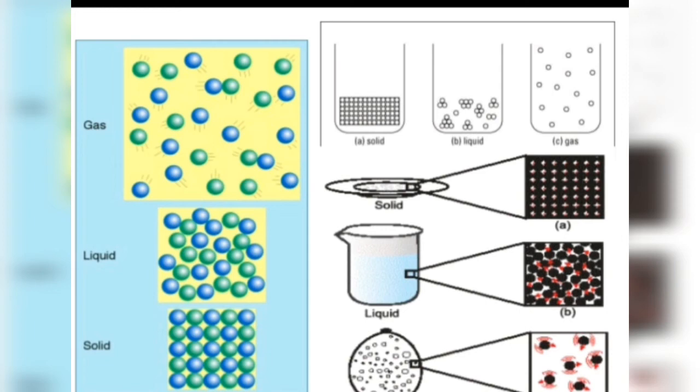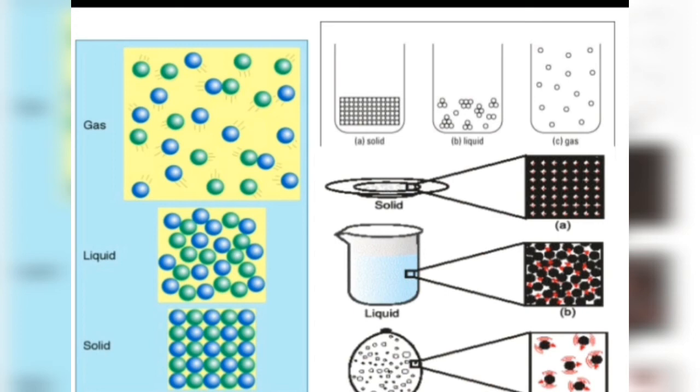And the particles of liquid have more kinetic energy than the particles of solid. Due to this, liquids have more disorderly arrangement of particles than solids. Okay, and the particles in liquid are also vibrating. Okay, so now you can explain the properties of liquid, right? Liquid does not have a fixed shape because the position of particles is not fixed due to comparatively less strong forces of attraction between them. Liquid takes the shape of container because the particles of liquid can slide over one another easily. Liquid has a fixed volume because at a given temperature, space between its particles is fixed.